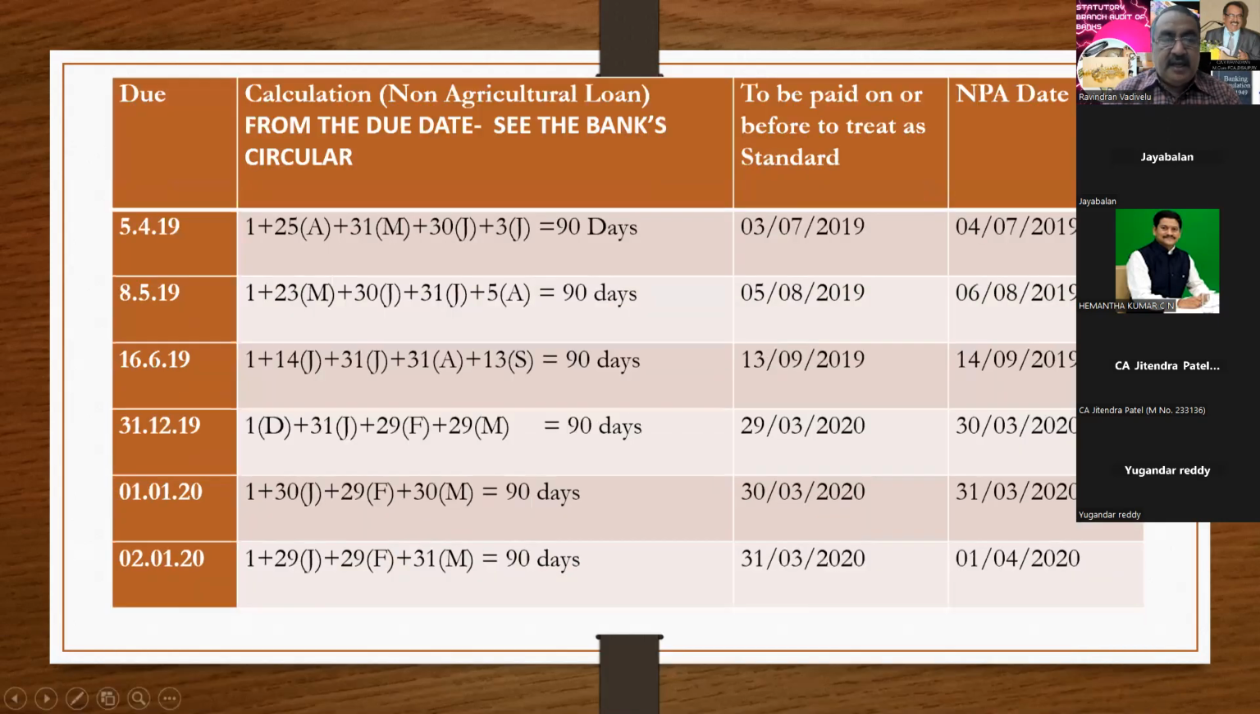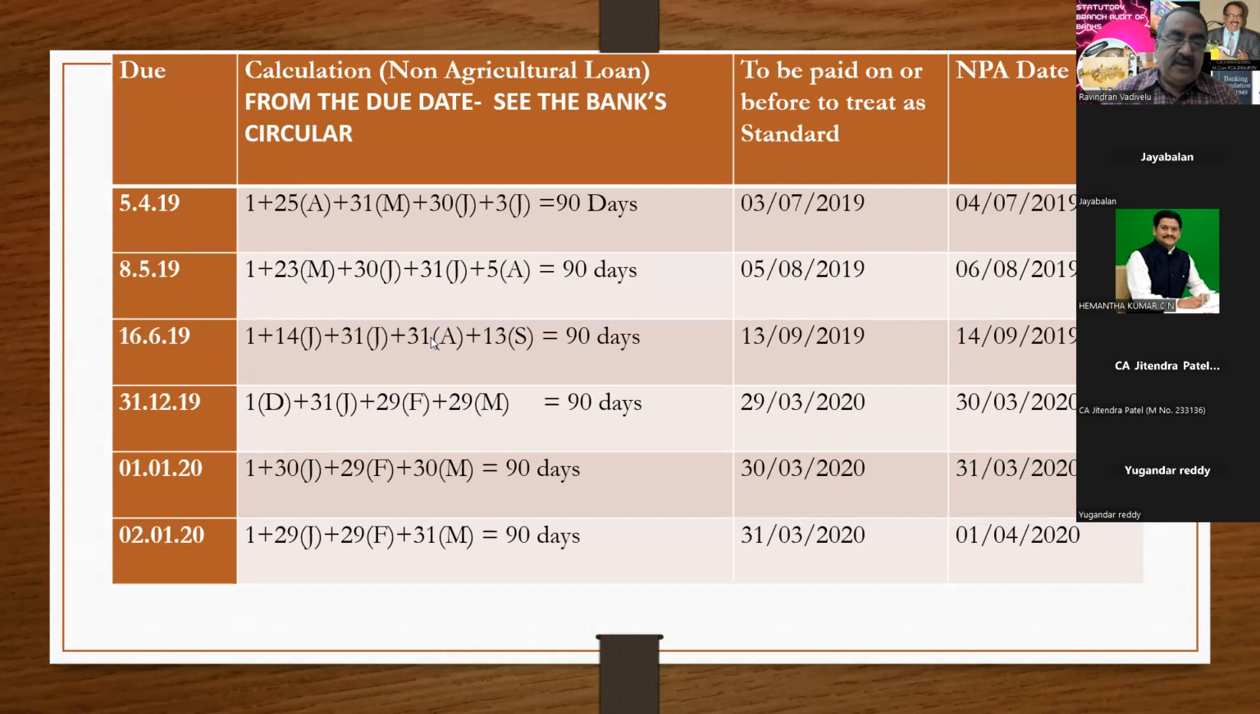How to calculate the 90 days? This is also another very important exercise, because they say that you have to take the 90 days. Here, let us take the due date of the loan as 5/4/2019. How to arrive at 90 days? So 5/4/19 is 1 day. The remaining days of April is 25, 31 days in May, June 30, and July 3, where the 90 days ends. That is, if any loan is due on 5/4/19, the 90th day ends on 3/7/2019.